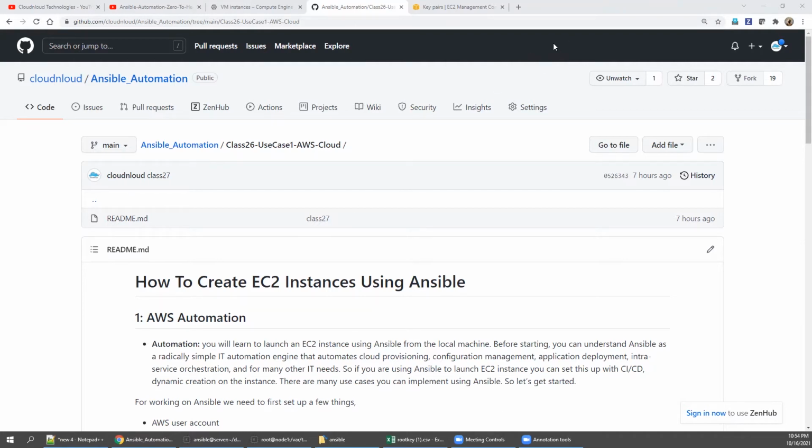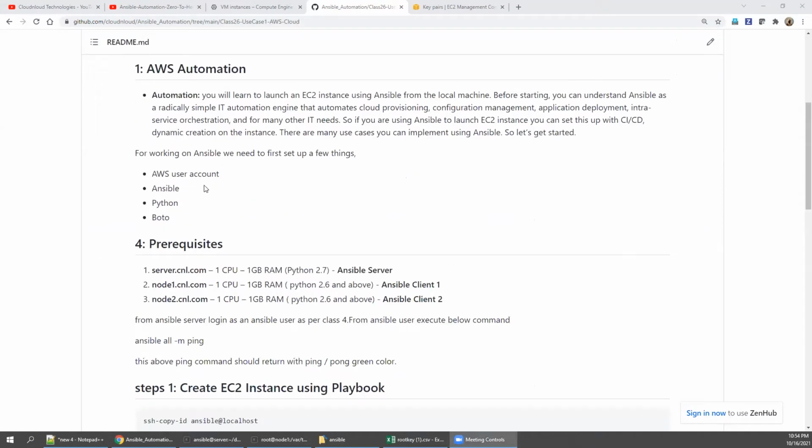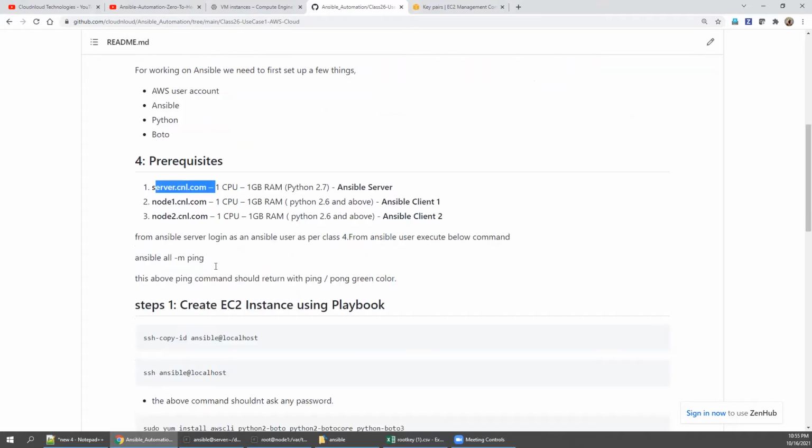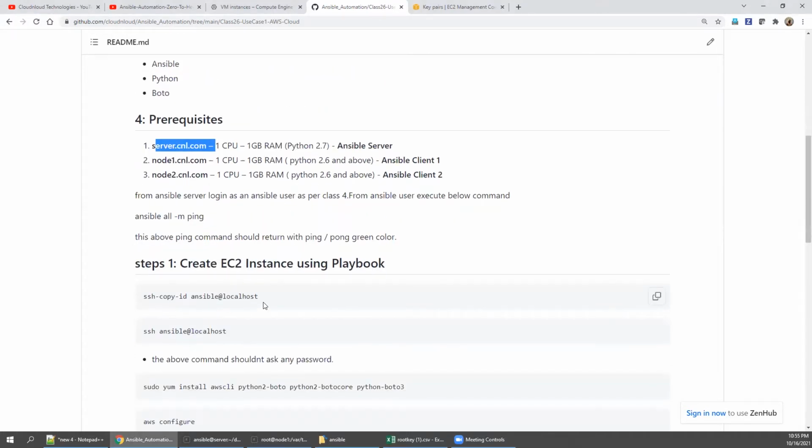Let's go further. To do this, you need one activated aws.amazon.com account, and you need some prerequisites. You need to have an Ansible server; a client is not needed. Only the Ansible server is fine, because we are going to provision directly to the AWS cloud. So you need to have the localhost key exchange.